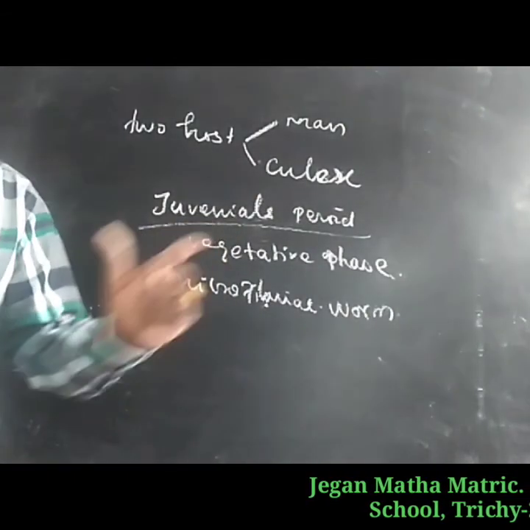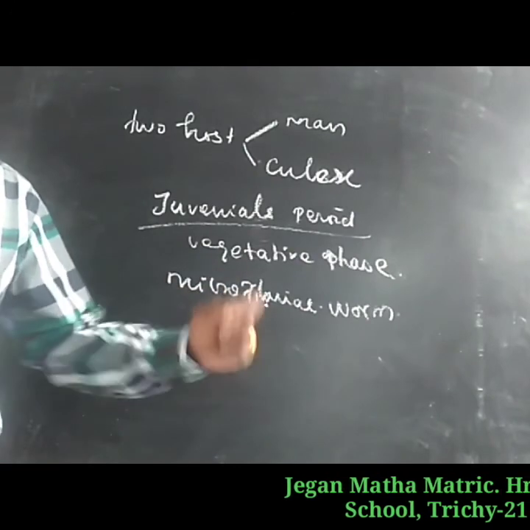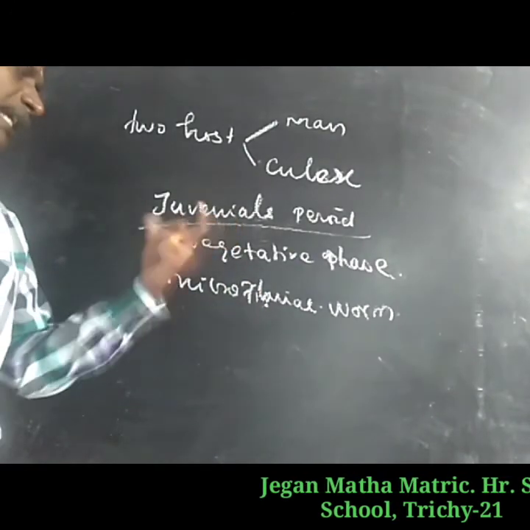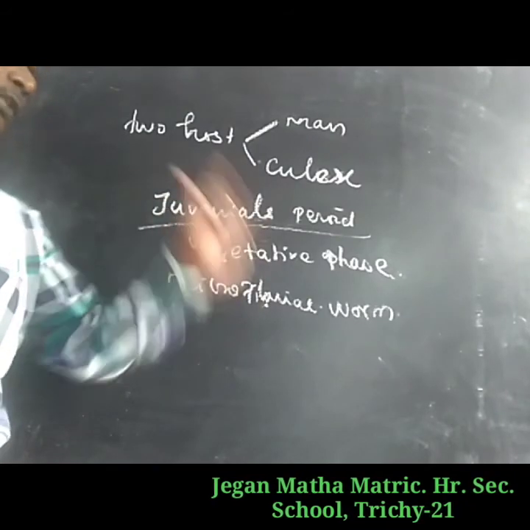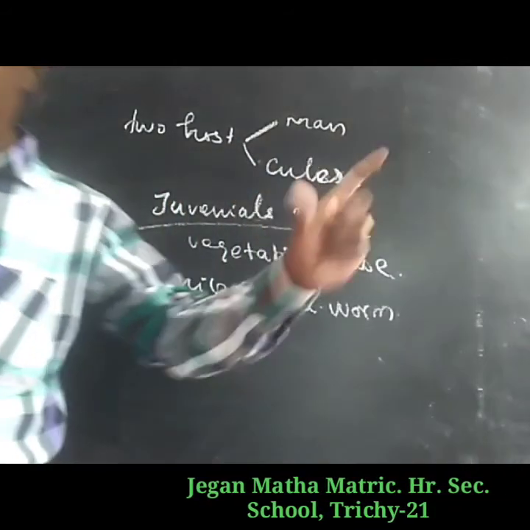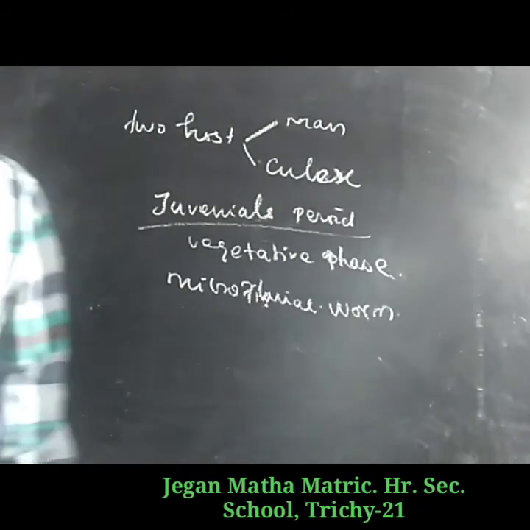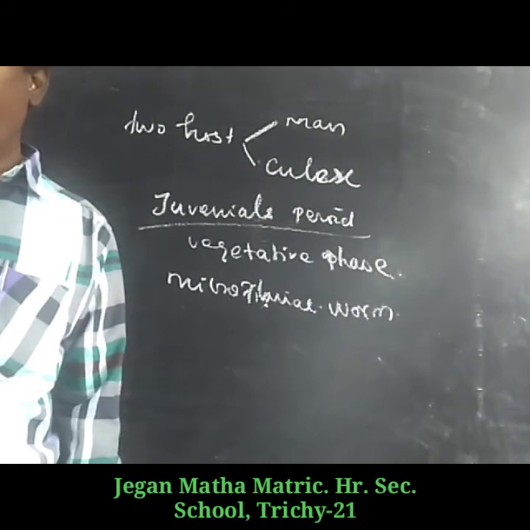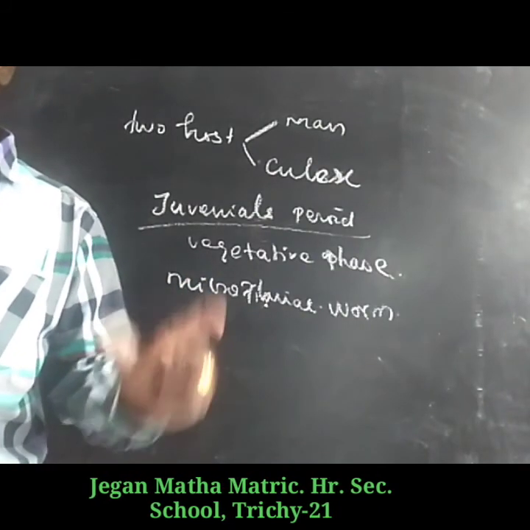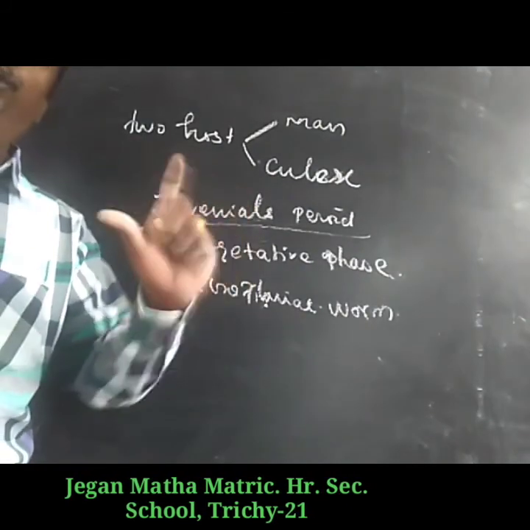In the lymph gland, or lymph node, the juvenile develops into an adult. The accumulation of the worms blocks the lymphatic system, resulting in inflammation of the lymph node.